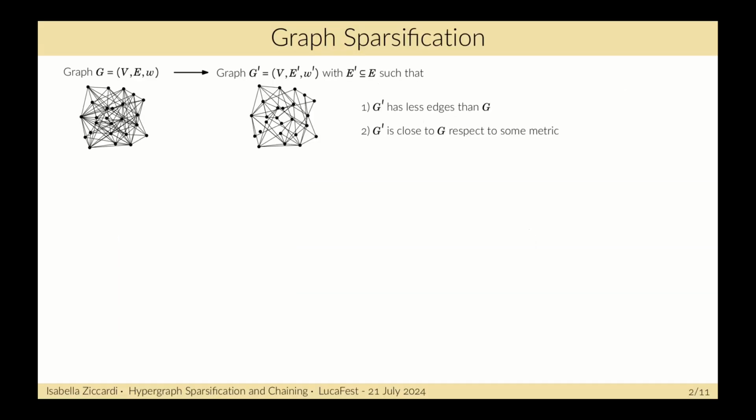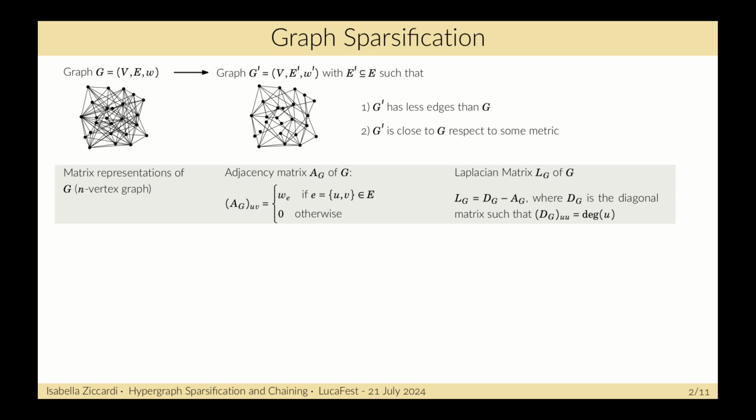So I start with the concept of graph sparsification. We have a graph G, and the main goal is to find a graph G prime which is a subgraph of G with the same set of vertices but with fewer edges. We want also that G prime is close to G with respect to some metric.